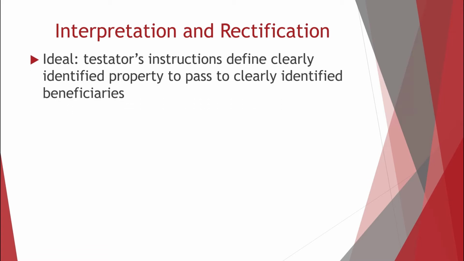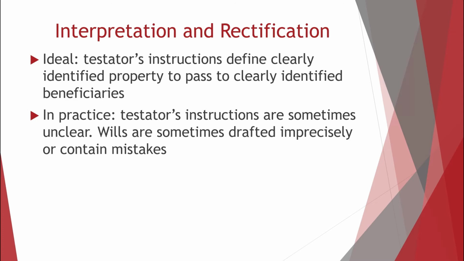Ideally, those instructions will be precise, and the testator's instructions will be for clearly identified property to pass to clearly identified beneficiaries. However, sometimes the testator's instructions are unclear. Wills are sometimes drafted imprecisely or contain mistakes.